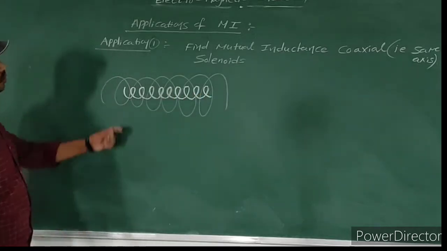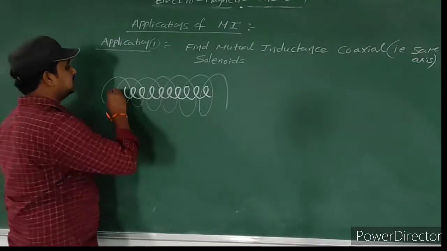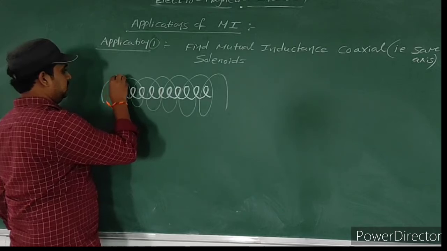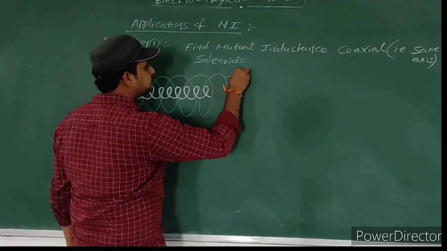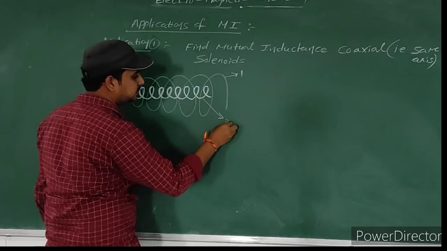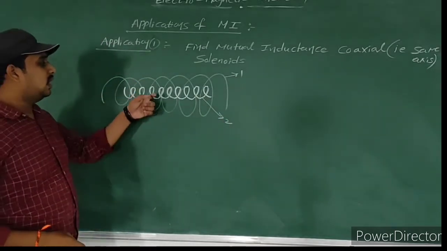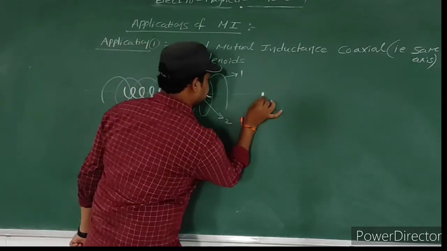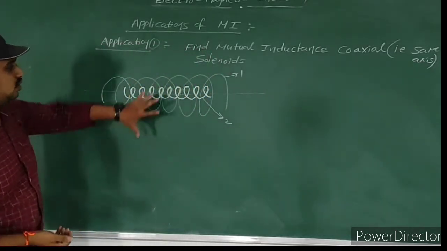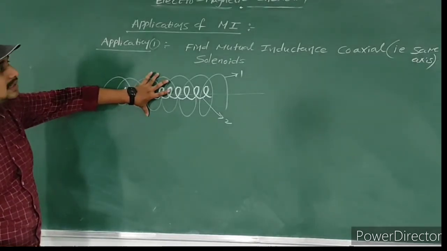Okay, so these two solenoids are there. Some thin lines, one solenoid is there. This is solenoid 1. This is solenoid 2. This solenoid 1 and solenoid 2 both have the same axis. This is the axis. That's why these solenoids are called coaxial solenoids.